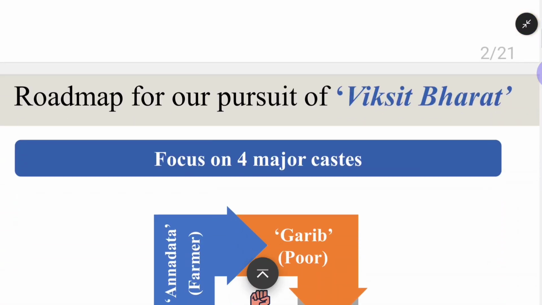Today we'll be discussing part 6, nothing but theme 6 of the Union Budget presented in July 2024 to 2025. As I'm scrolling down, you can see these are all the parts and themes we have already completed.